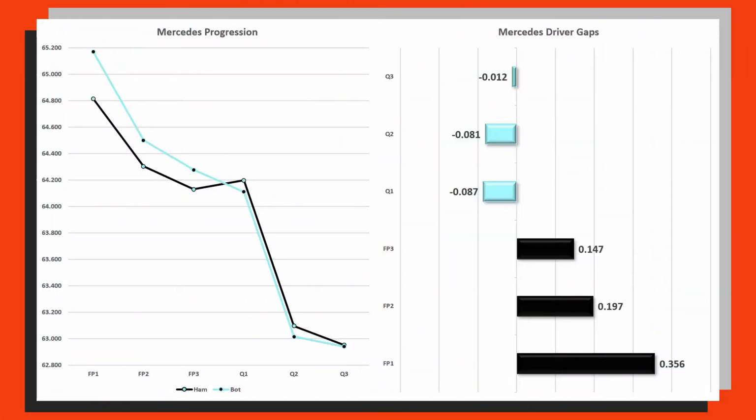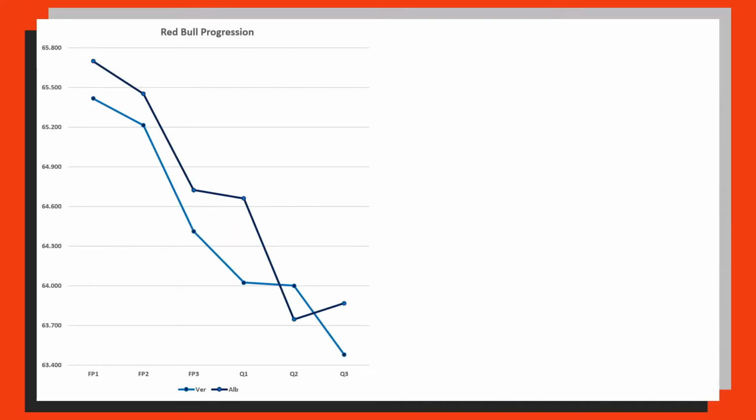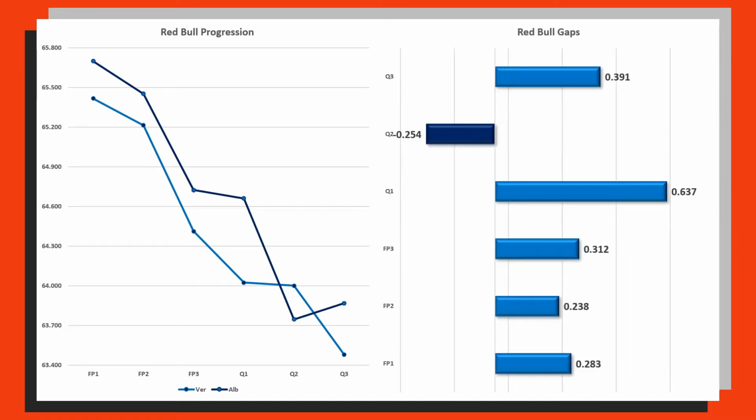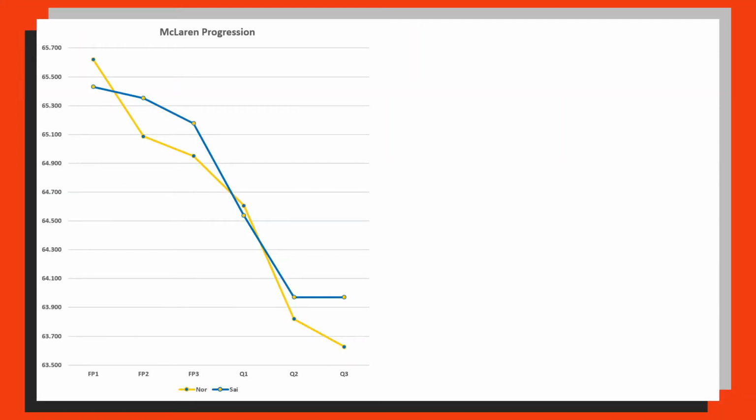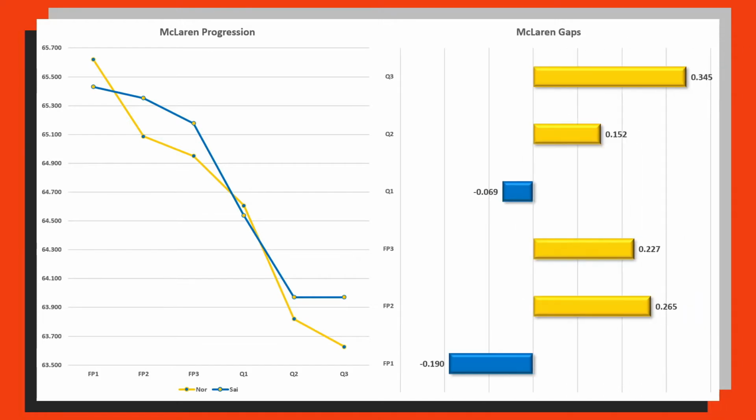However, I have applied exactly this strategy or this pro forma to each other team. So we've got Red Bull up next, and you can see their progression here, with Alex Albon just beating Max Verstappen in Q2, with their gaps looking like this. And then, of course, we've got McLaren also, that were actually really close throughout this session, with the gaps looking a bit like this. Lando Norris getting the better of Carlos Sainz in the blue.